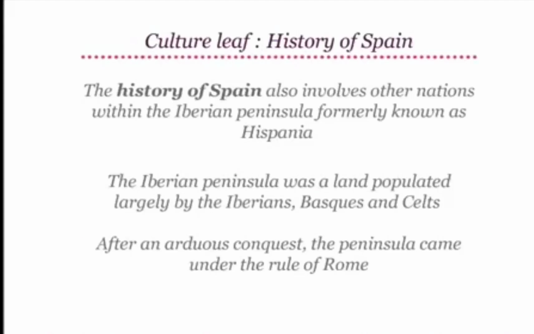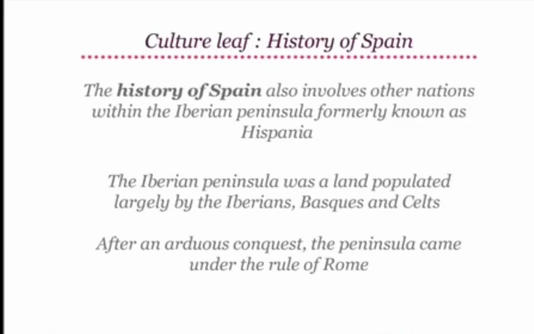All right, it's time for the Culture Leaf of the day. Today's Culture Leaf will talk about the history of Spain. The history of Spain also involves other nations within the Iberian Peninsula, formerly known as Hispania. The Iberian Peninsula was a land populated largely by the Iberians, Basques, and Celts. After an arduous conquest, the peninsula came under the rule of Rome.